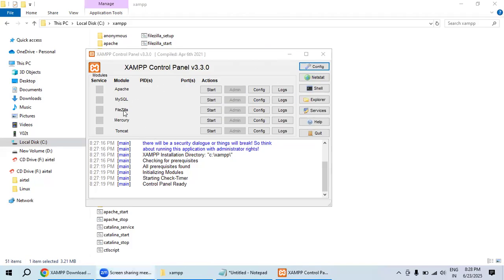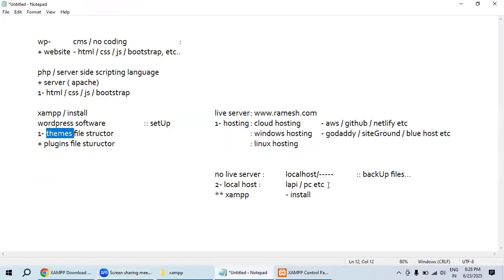So inside this, the server includes MySQL. I will give you a clear explanation about SQL as well. Inside XAMPP it includes Apache, which is a server. Did you understand? It is a server. And MySQL also it includes. It is a database, and it includes PHP, PHP Hypertext Preprocessor.